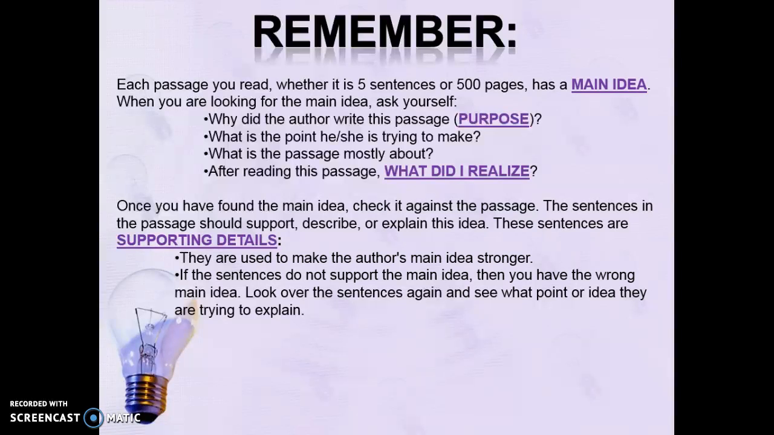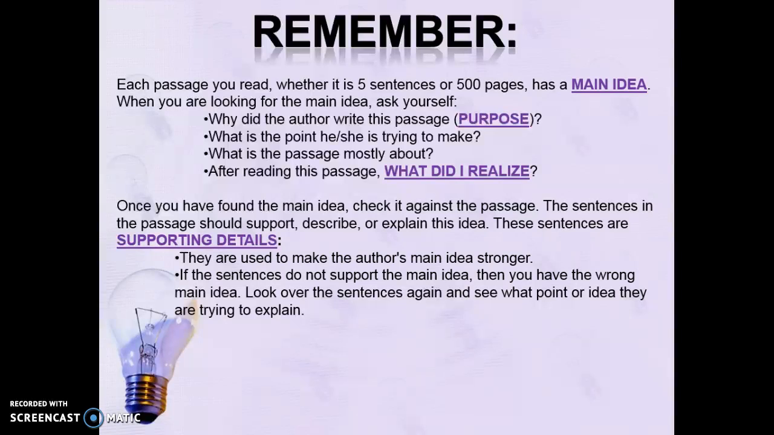Remember, each passage you read, whether it's 5 sentences or 500 pages, has a main idea. When you are looking for the main idea, ask yourself, why did the author write this passage? Try to figure out their purpose. What is the point he or she is trying to make? What is the passage mostly about? After reading this passage, what did I realize?